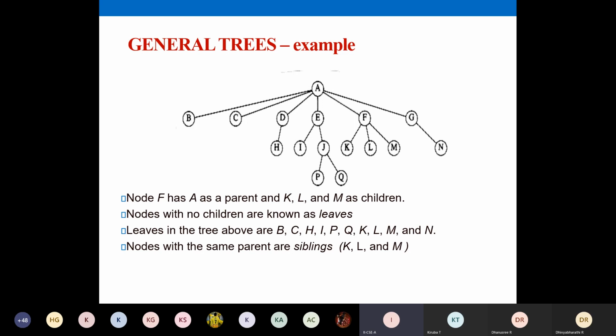And nodes with the same parent are called siblings. For example, K, L, and M are all siblings. They have the same parent F. And similarly, I and J are called siblings. Their parent is E. So can we say that J and K are siblings? If I'm telling that, will you agree?